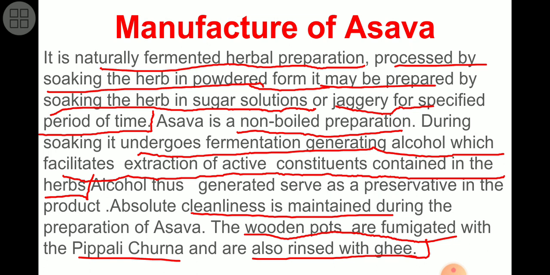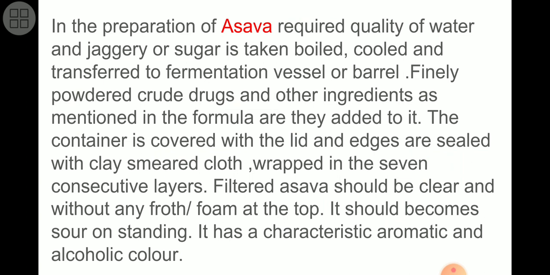Because of that fermentation process and alcohol formation, the active principles get extracted from the herb into alcohol, and again alcohol can be used as a preservative there. So this total process of soaking fermentation is to be carried out in wooden pots.